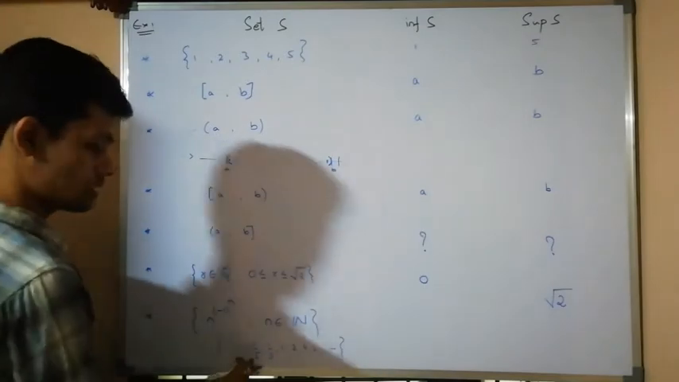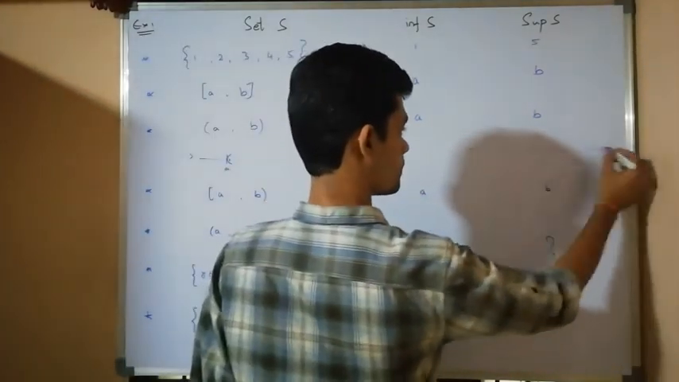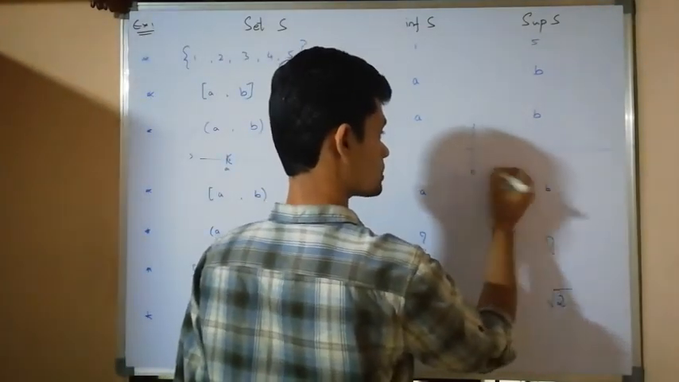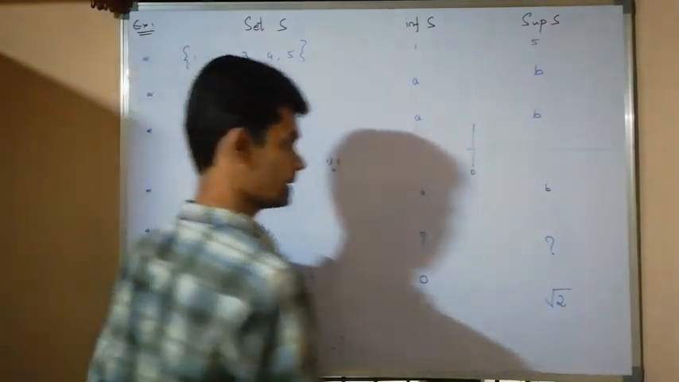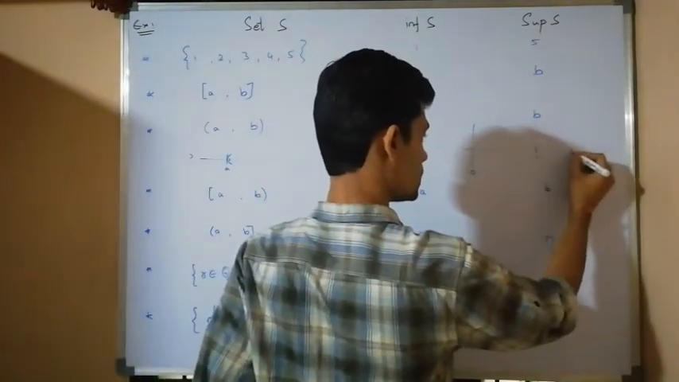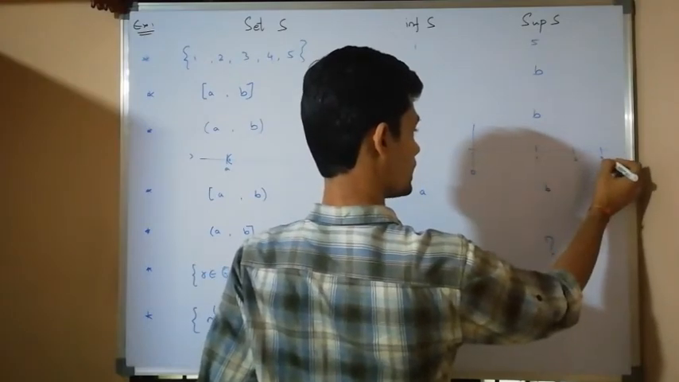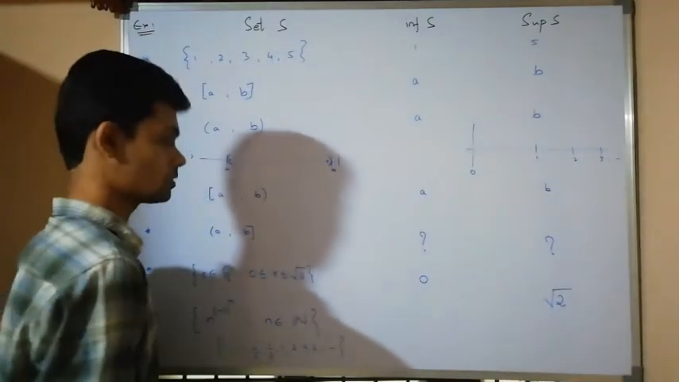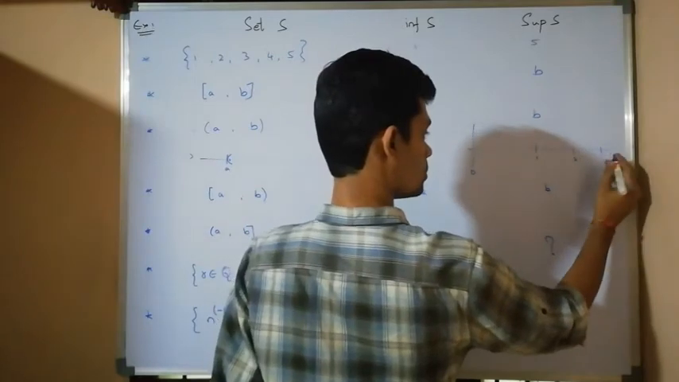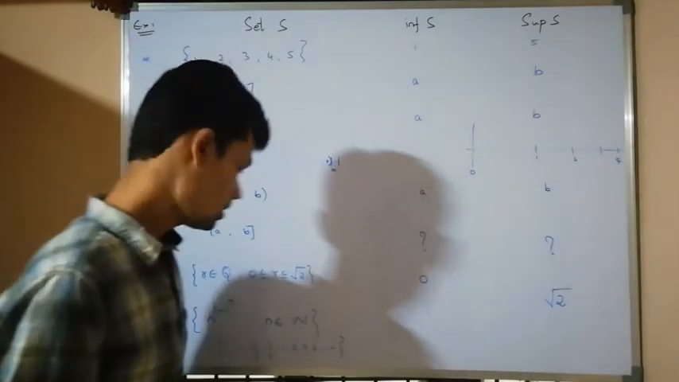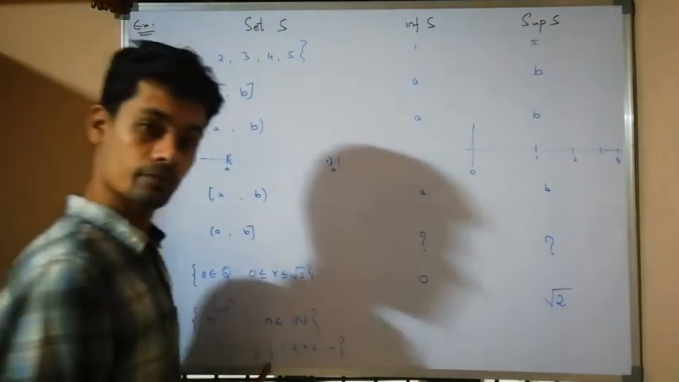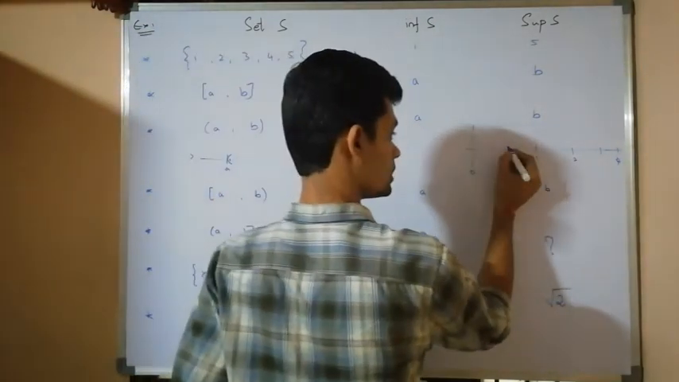If I draw this, 0, let us draw first 1, 2, 3, and so on. 2, 4, and so on. What about 1/3? 1/3 is smaller than this one. Here it is, 1/3.